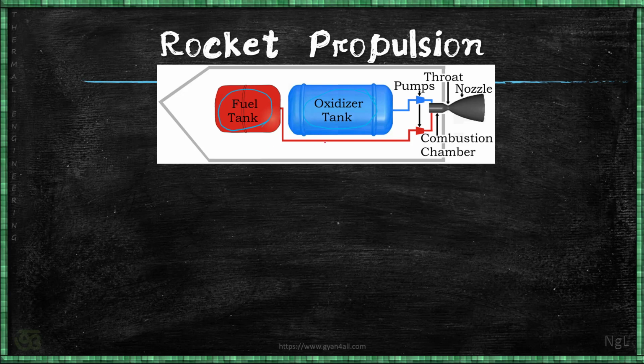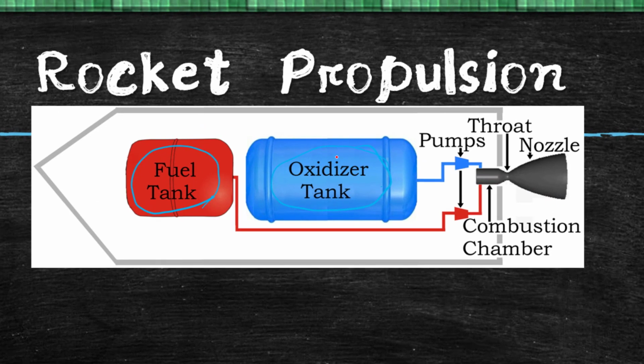So both fuel and oxidizer are contained in a container, and are pumped to the combustion chamber. This is the combustion chamber. With the help of two pumps, one for oxidizer and another for fuel, they are sent to the combustion chamber, where the combustion will take place continuously.